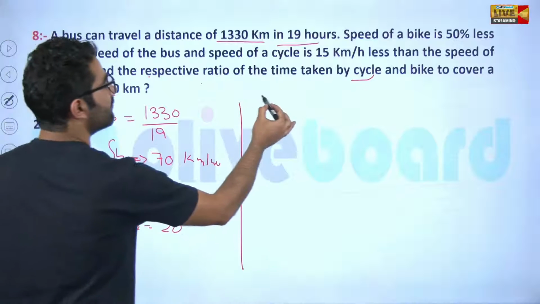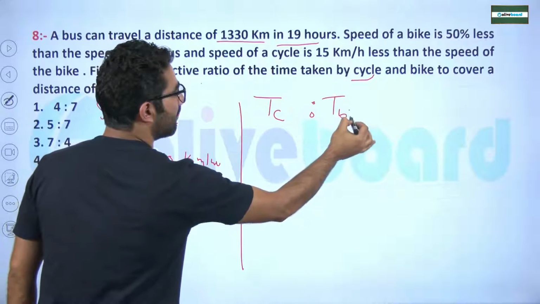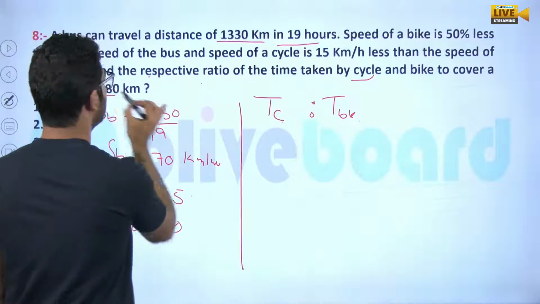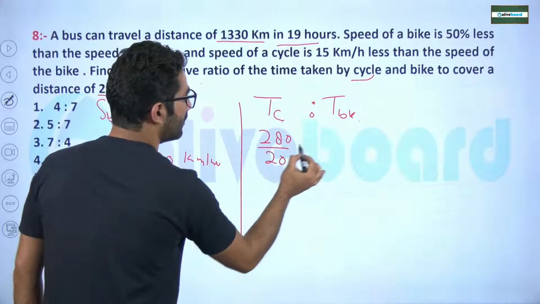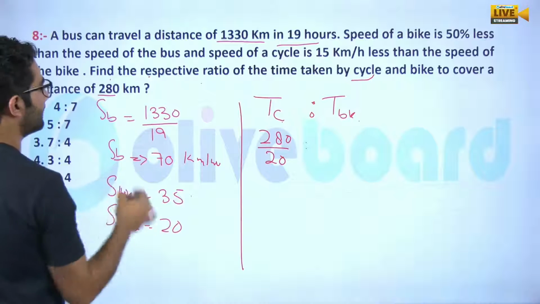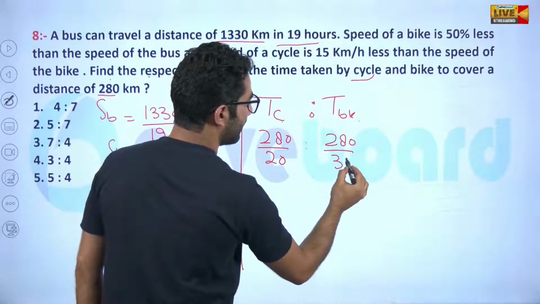Sir, what do we have to calculate? How much time was taken by cycle to the time taken by bike. Cycle, how much speed? 20. What is the distance, sir? It will be 280 divided by 20. To that, what is the bike? I mean, bike, how much? It is 280 divided by 35.